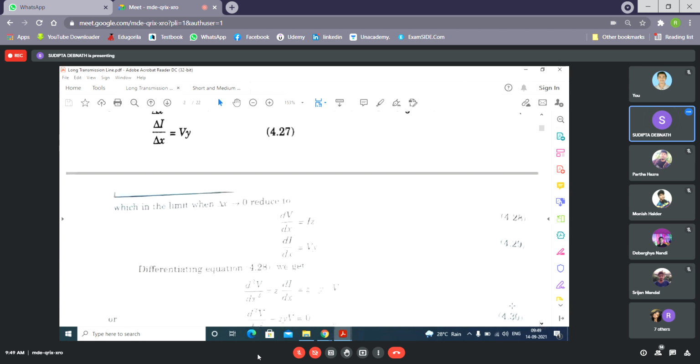Now dV/dx we differentiate again with respect to x. So d2V/dx2 will be z into dI/dx, because z and y are constants. They are considered as parameters per unit length. So d2V/dx2 is z into dI/dx. Now from here you can substitute dI/dx as V y. Okay, so we get d2V/dx2 as z y into V. Understood up to this? Any problem? No, ma'am. Okay.